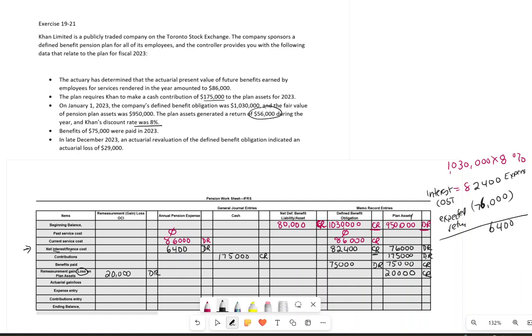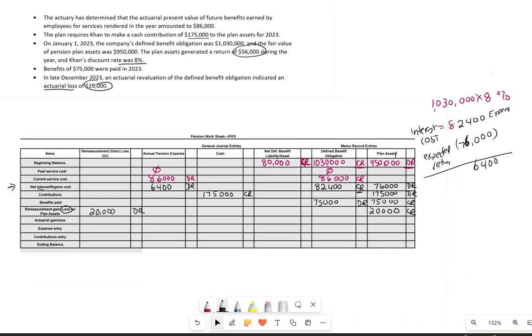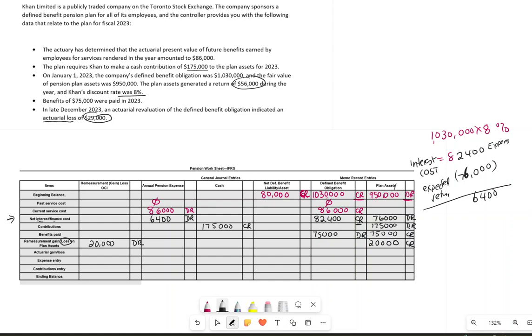Now they also told us in the question we have an actuarial loss of 29,000. Now the other thing I wanted to tell you, if in the question they give you an ending balance and we're just missing the actuarial gain and loss, you can add and subtract the numbers and find out your actuarial gain and loss. If it's not given, they will give you the ending balance in your obligation, or they'll give you an actuarial gain and loss. If they don't give you an ending balance, that means we treat it as nothing. In this case, it is a loss. And how much is the loss?